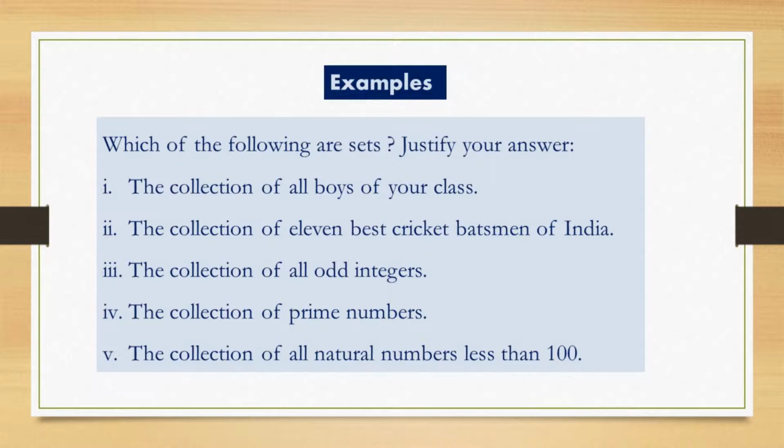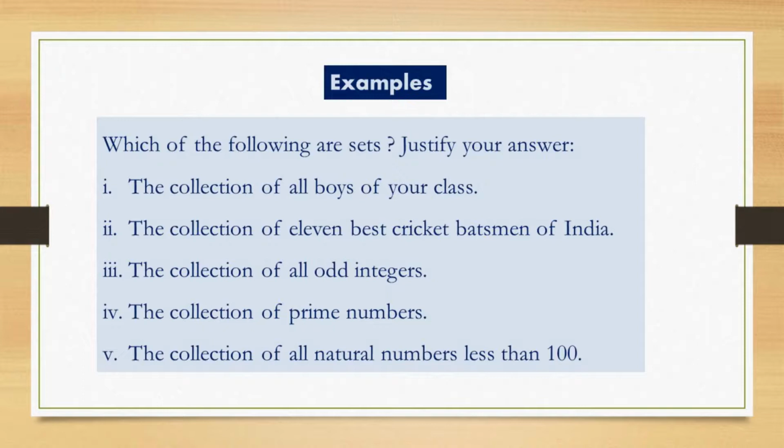So this is a well defined collection and hence the collection of odd integers is a set. Example 4. The collection of prime numbers. Again, the selection criteria for prime numbers is the same for everyone. So this is a well defined collection. Hence, this collection is also a set.